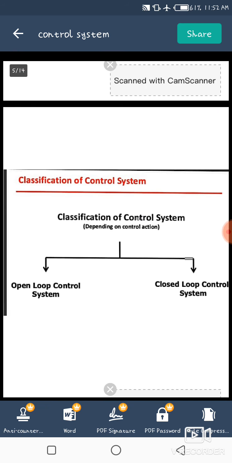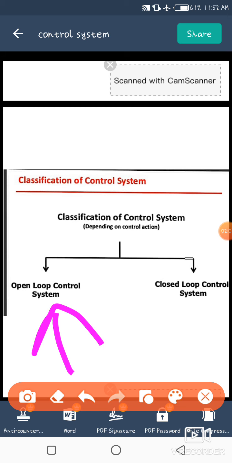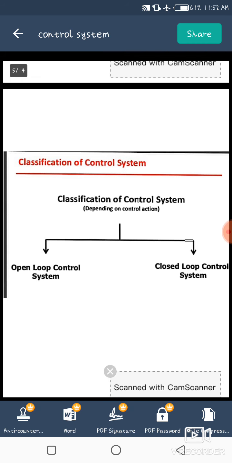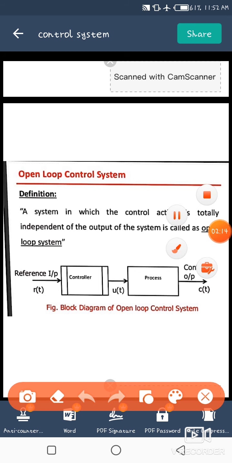Now, classification of control systems. Generally, control systems are divided into two parts. First, open loop control system and second, closed loop control system. Now, we discuss each one. First of all, the open loop control system. Generally, an open loop control system is one in which the output is directly controlled by the input.